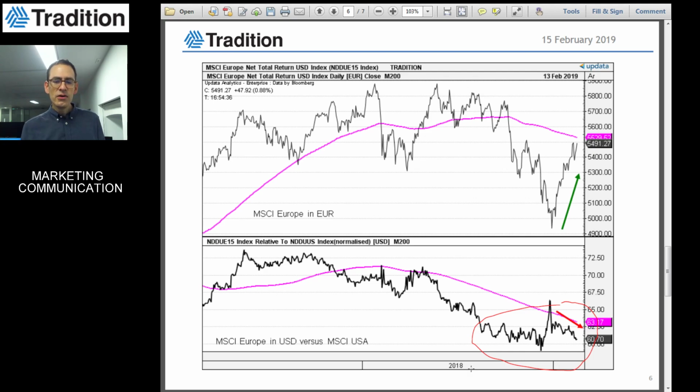This spread is close to all-time lows, so we can see that in the event of a pullback of world stock markets, I don't think that there will be really negative surprises on European equities, because consensus expectations are already pretty low.